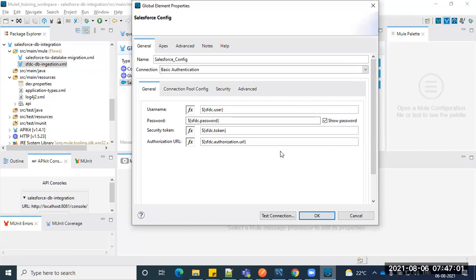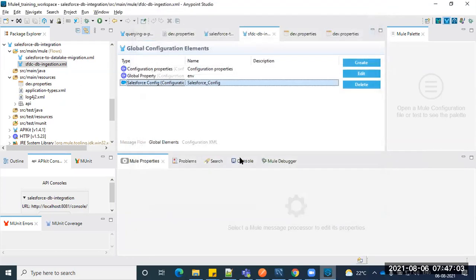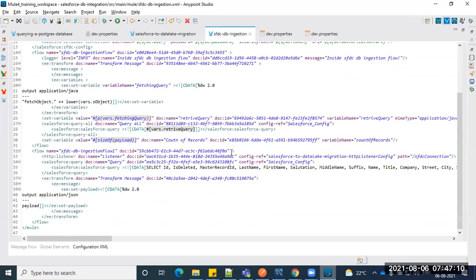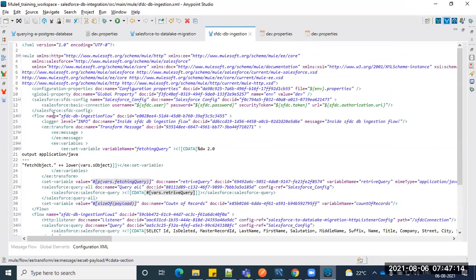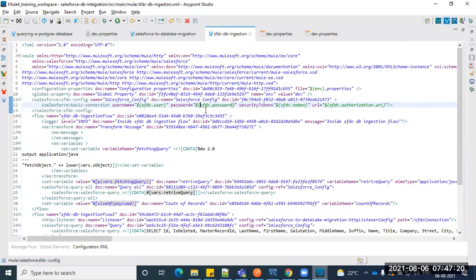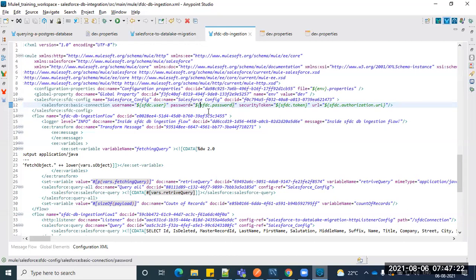We added this. Somewhere else you can see the Salesforce configuration, right? Here you can see that. Enter here. So this is the one. Let me add it here, actually.